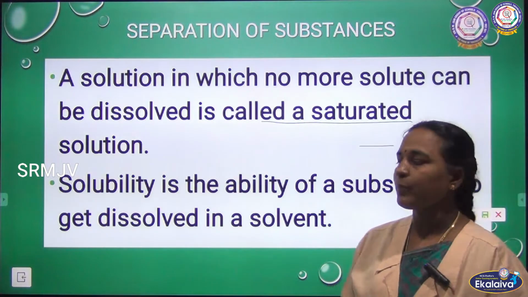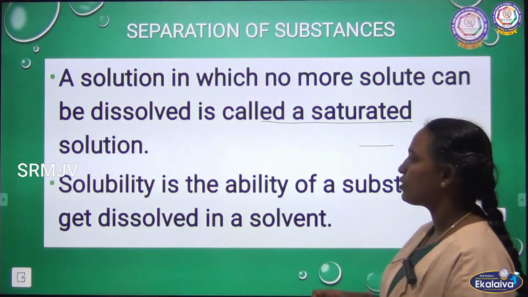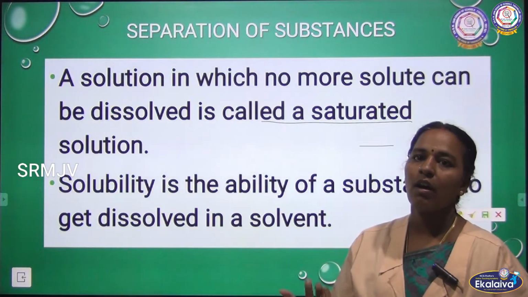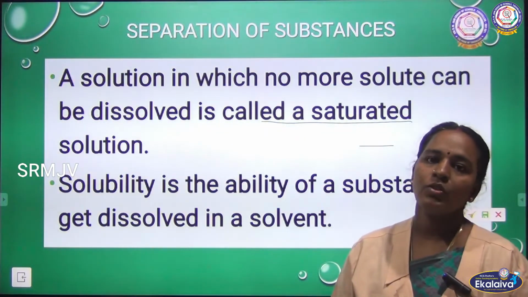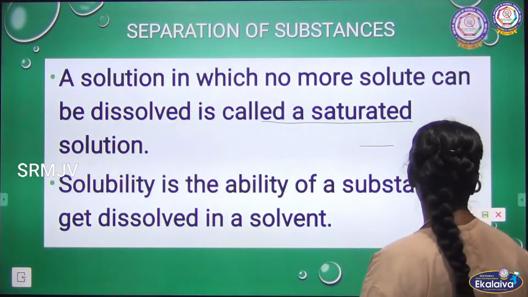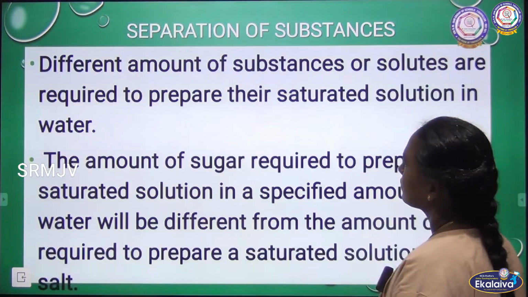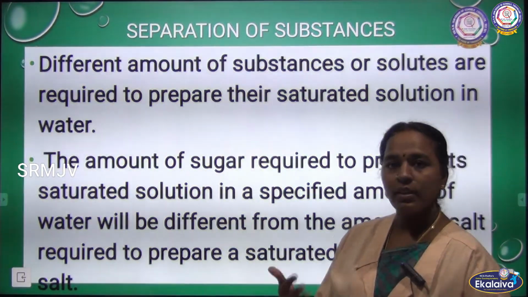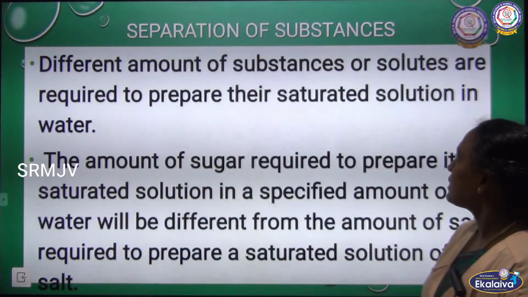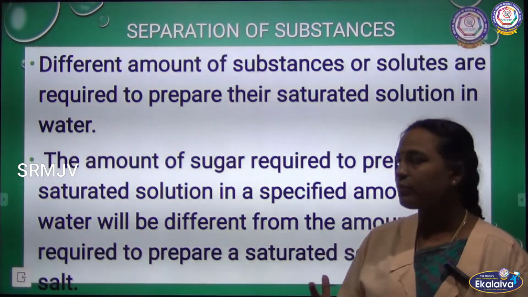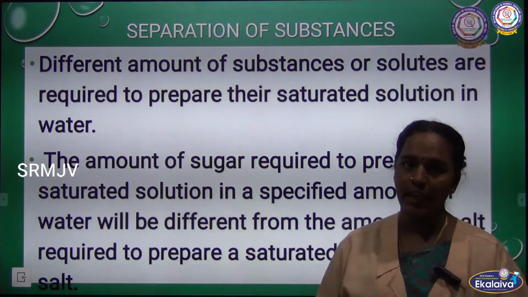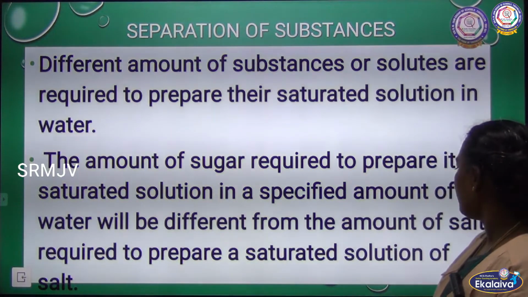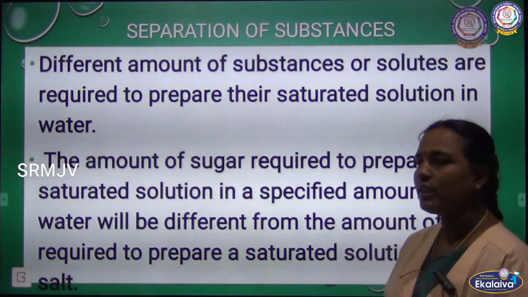Solubility. What is solubility? Solubility is the ability of a substance to get dissolved in a solvent. How much sugar or how much salt is going to dissolve, that is solubility. Different amounts of substance can be taken to dissolve, and the amount of sugar or salt required to prepare a saturated solution differs.